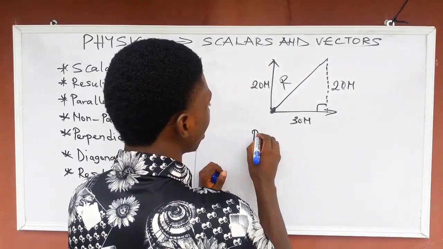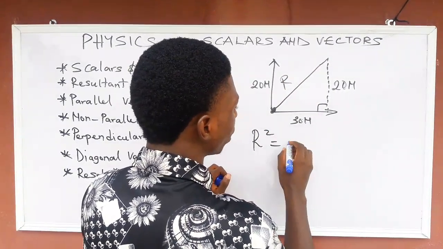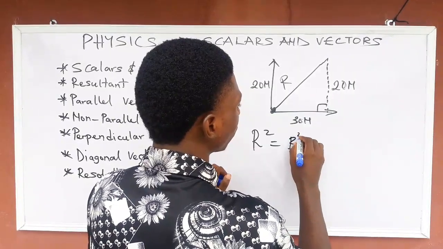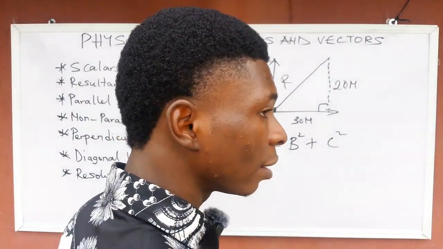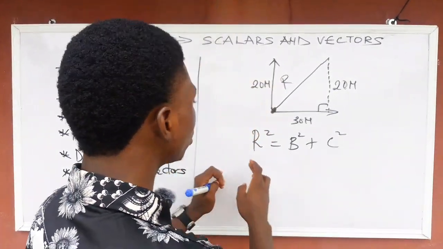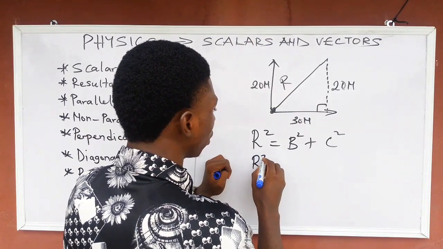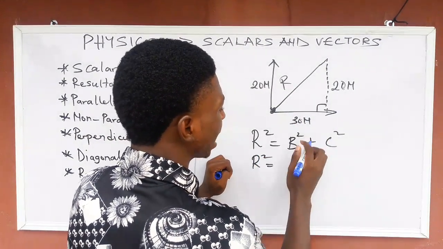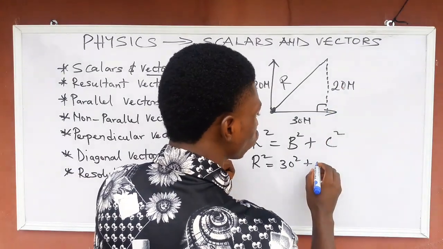Which states that r square, or hypotenuse square, is equal to this side square, which is b square plus c square. Please go and master this calculation very well, Pythagoras theorem. So this resultant square will now be b square. What is b square? 30 square plus c square, 20 square.